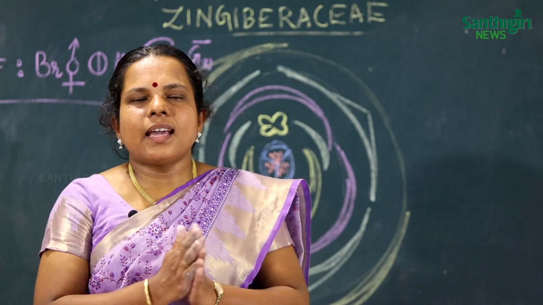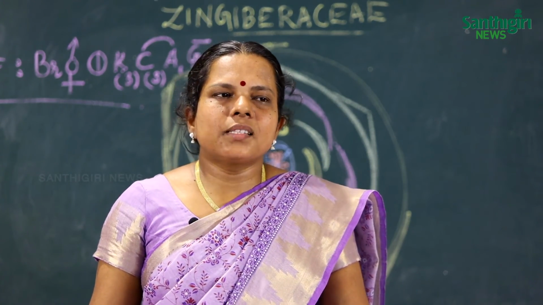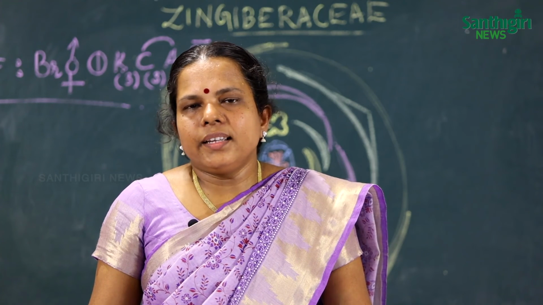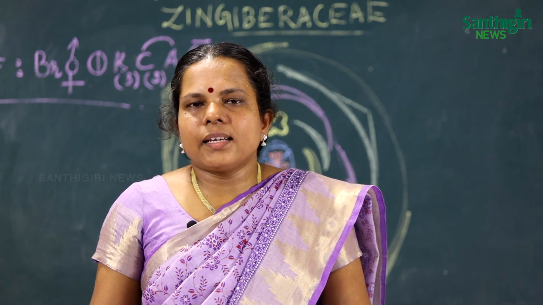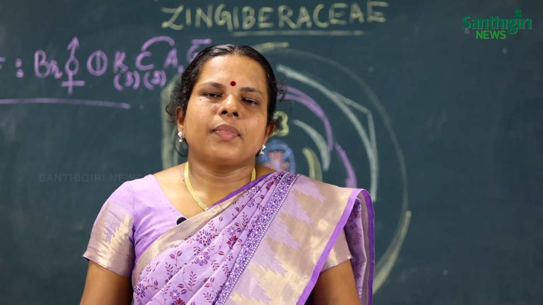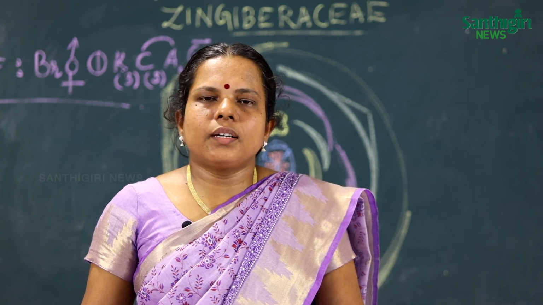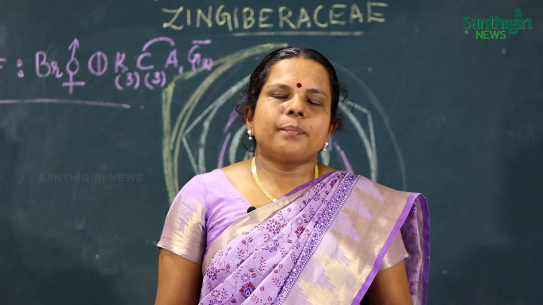Then another important drug is the Alpinia galanga types, that is Alpinia galanga and also Alpinia officinarum, commonly called Rasna. Rasna churnam, Rasna thailam, in which the main ingredient is Alpinia officinarum. Another species, Alpinia calcarata, is also a substitute for these drugs. Alpinia is mainly used for treating different types of respiratory disorders. They have expectorant, antiseptic and antimicrobial properties, and are used in respiratory diseases including cough, bronchitis, asthma, etc.